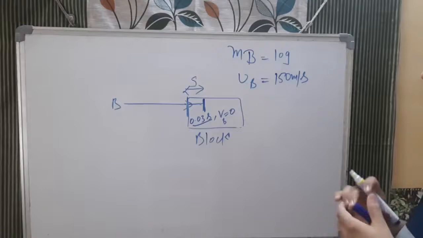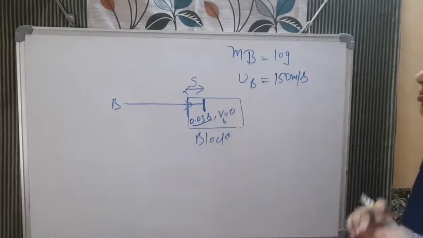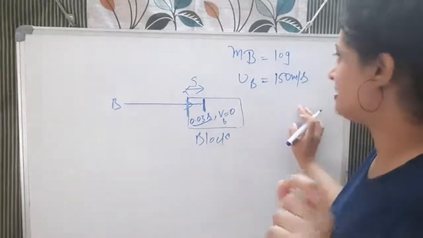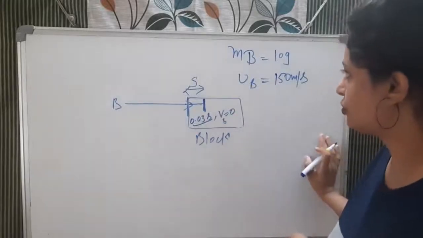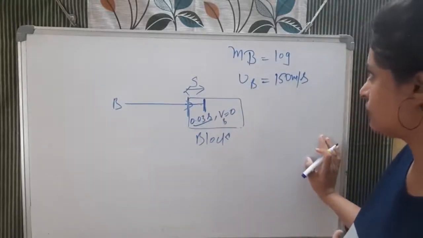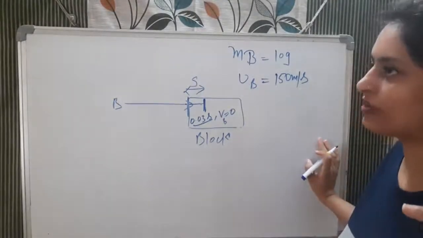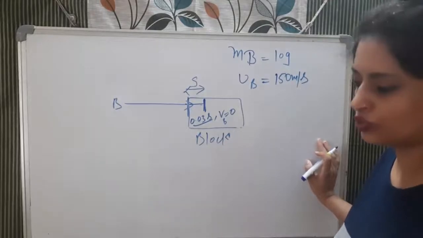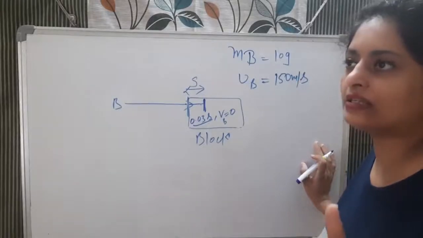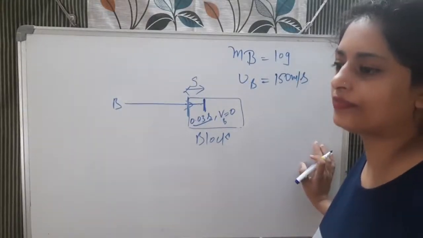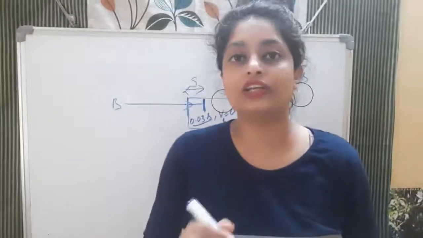So what we need to do, we need to calculate some factors like s we need to calculate, a we need to calculate. So बच्चा we will apply the equation of motion. Very simple. T हमें पता है, yes, T is also given. V minus u is equal to a t. So we can find out the acceleration. If you want to find out the s, so we can apply v square minus u square is equal to 2as. So हमें a पहले पता होना चाहिए, या फिर if you will apply s is equal to ut plus half a t square, then again we need to know a. So if you want to calculate the s, before that we need to calculate the a.